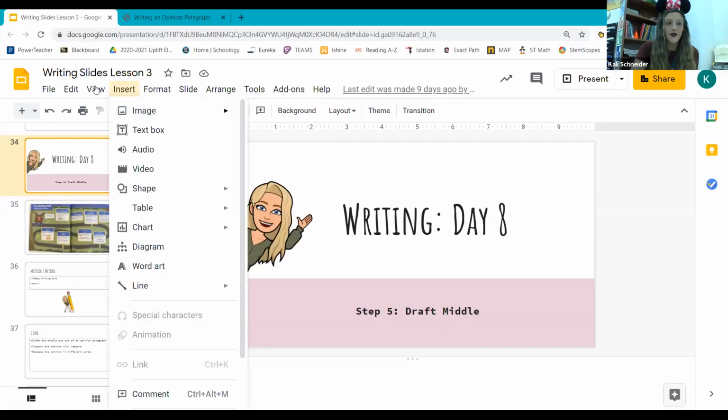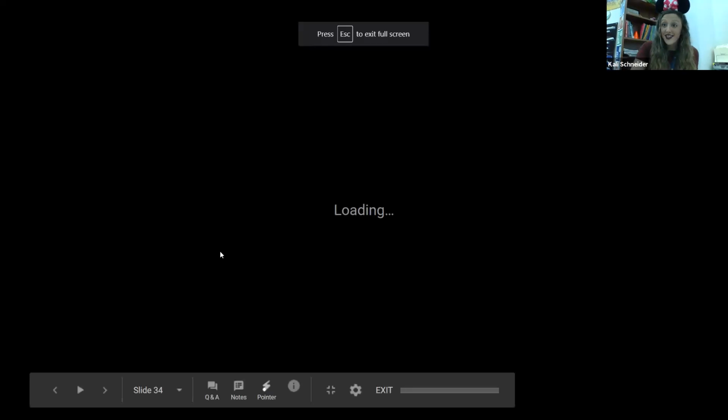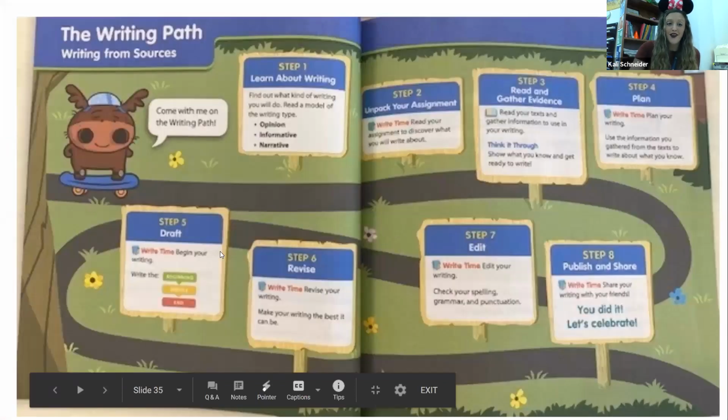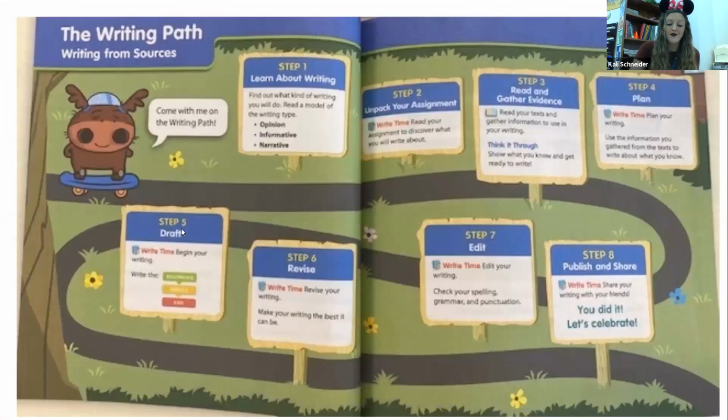Yesterday we worked on our beginning to our writing, so today we are going to work on our middle. So let's go ahead and get started with what our writing will look like for today. Today is day 8 and we are drafting our middle. So we are still in this drafting step right here on our writing path. We have our friend there with us.